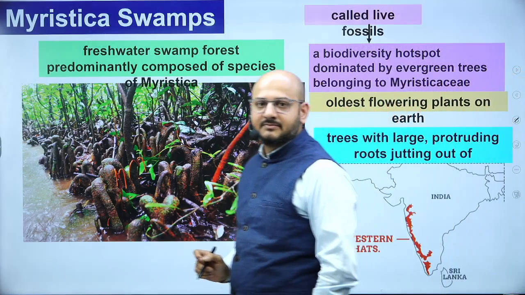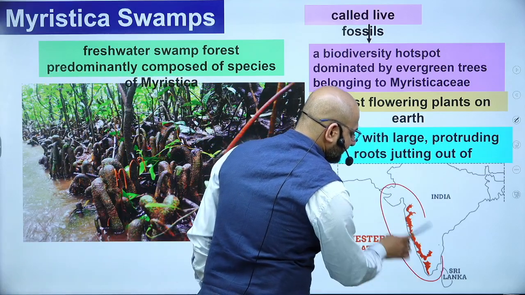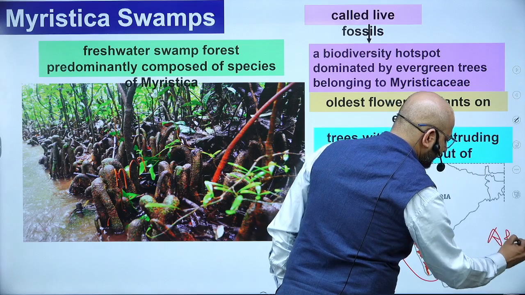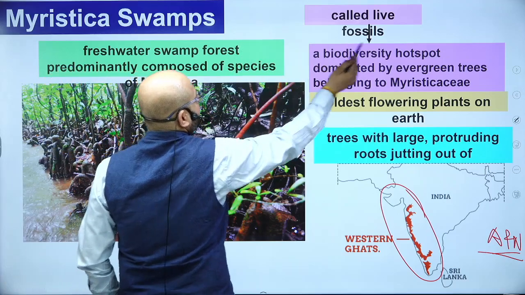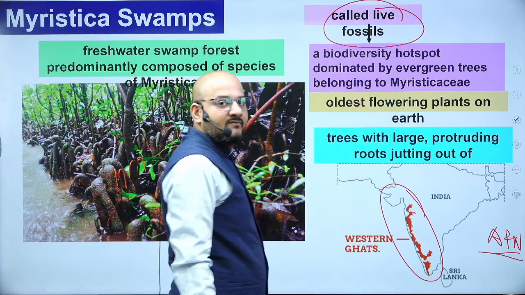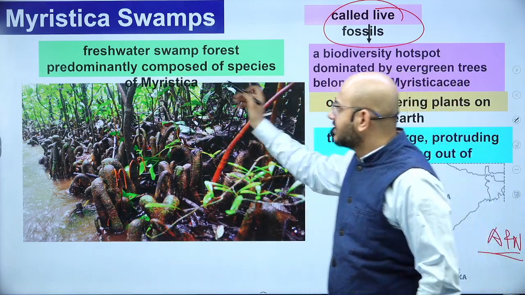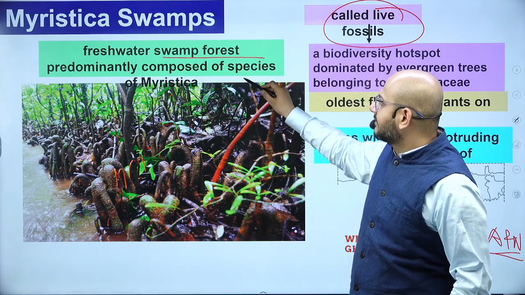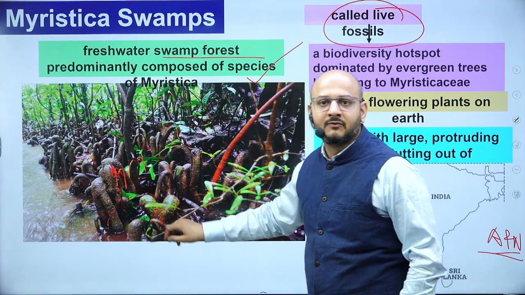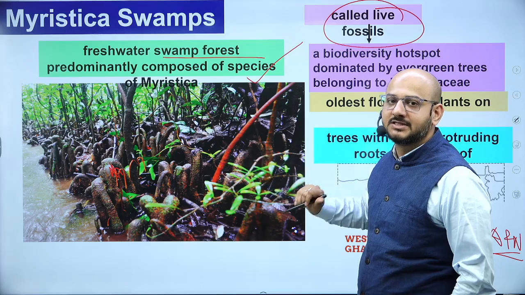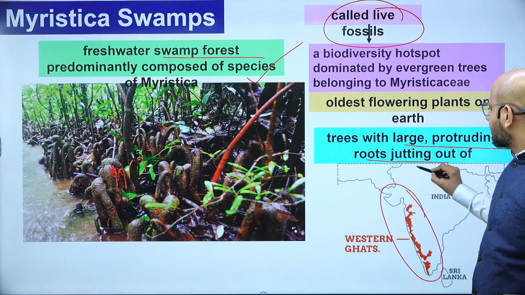Myristica swamps. Myristica swamps have been in the news for a long time. They are found on the Western Ghats, western coast, and in Andaman and Nicobar also they are found. They are called living fossils. Okay, they are called living fossils. Why are they called living fossils? Because they have existed since a very old time. They are freshwater swamps. Freshwater swamp forest predominantly composed of species of Myristica. They are like this. Jutted roots are there, right? So they can live in water, and a little outside the water their jutted roots remain. The trees with large protruding jutted roots out of the soil.